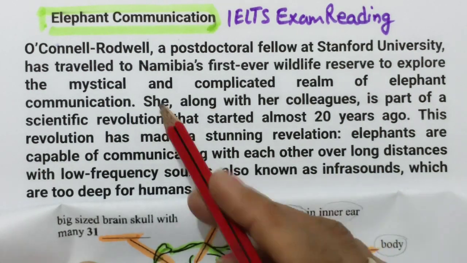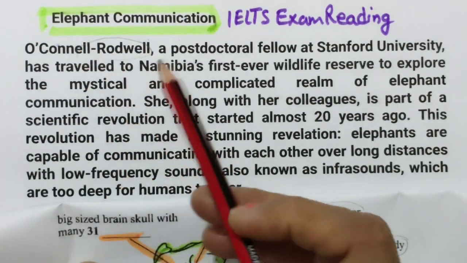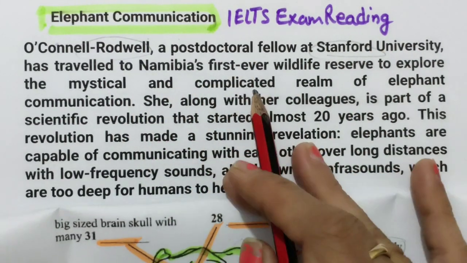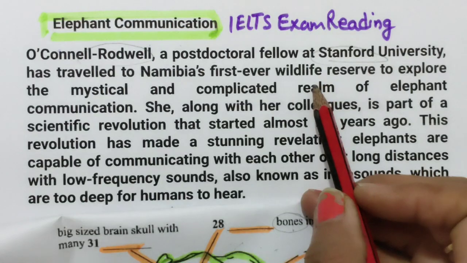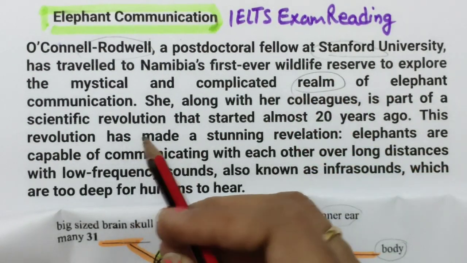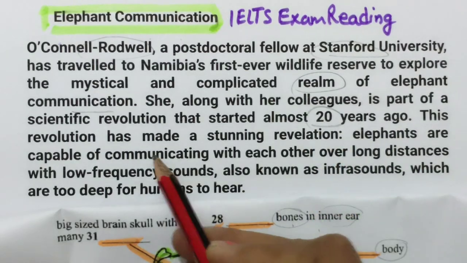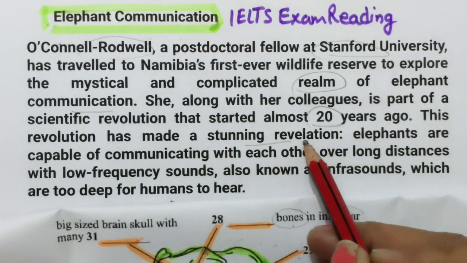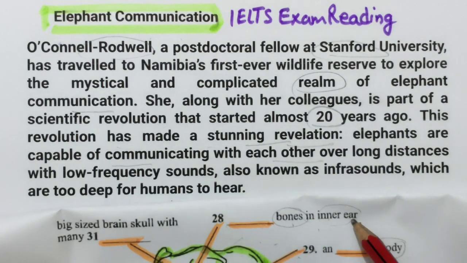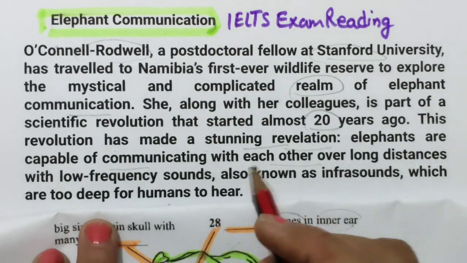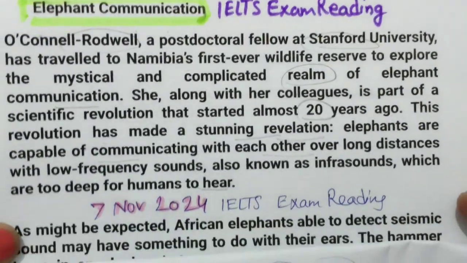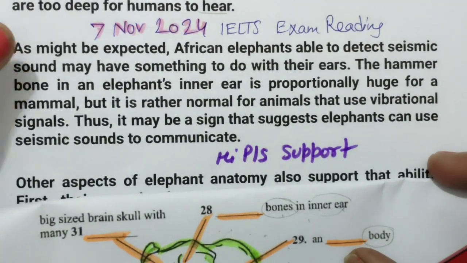Okay, bones. So a person's name is here, Stanford University. Whatever important things come into your reading, while scanning or skimming the paragraph, you can just underline them. Okay, 20 years ago has made a stunning revelation. So here bones and inner ears are not there. Okay, so we will go to the next paragraph.